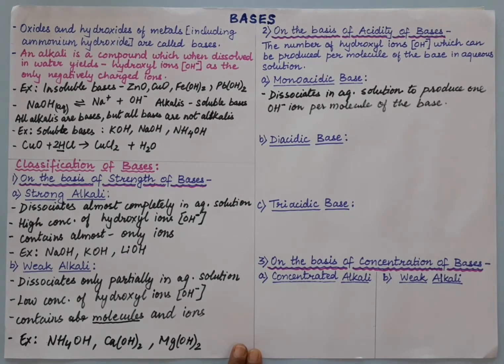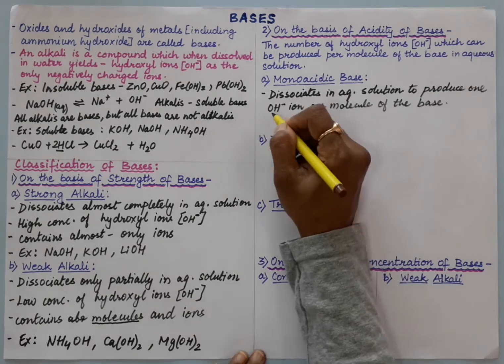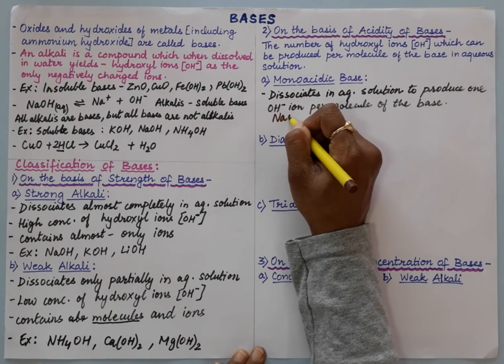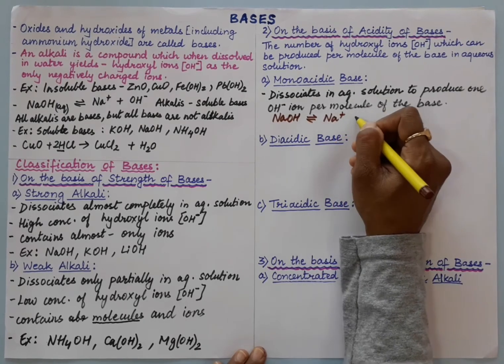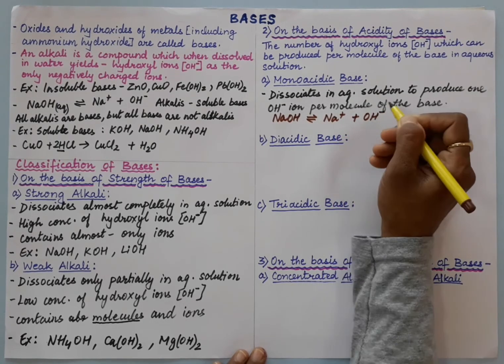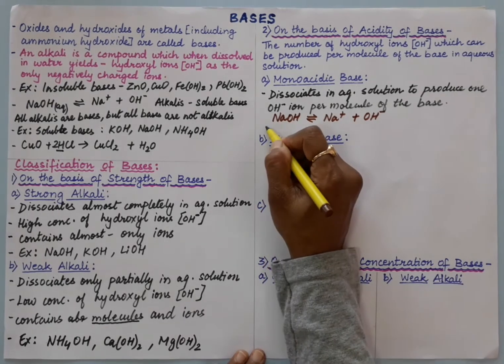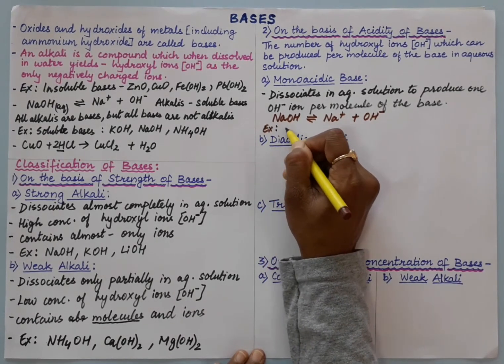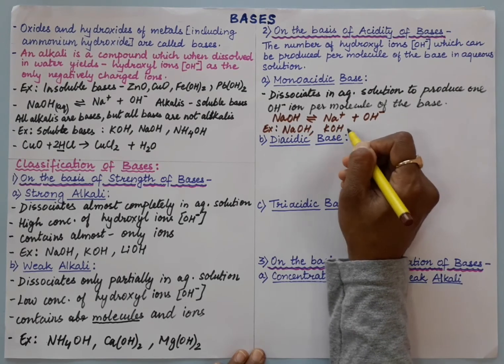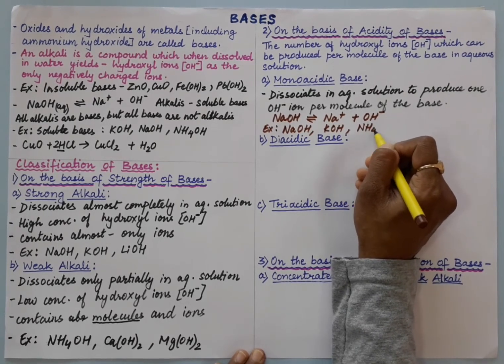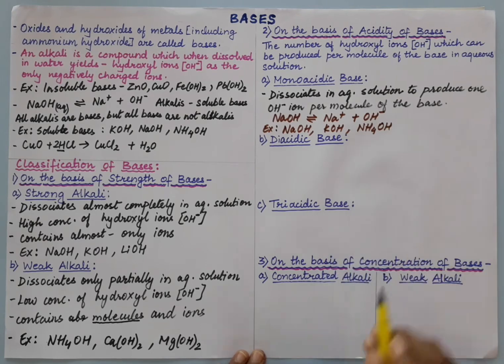So it dissociates to give only one OH minus ion per molecule of the base. For example, NaOH gives Na plus and OH minus. So only one OH minus per molecule. And here we have examples: NaOH, KOH, NH4OH. In all of these you will see only one OH is replaceable.